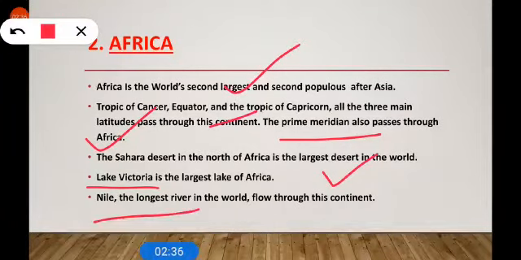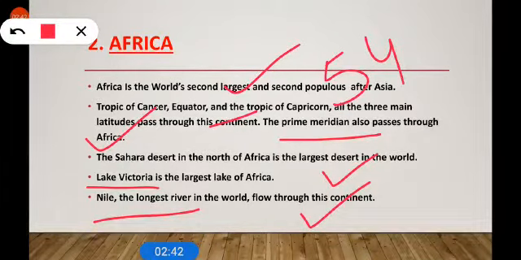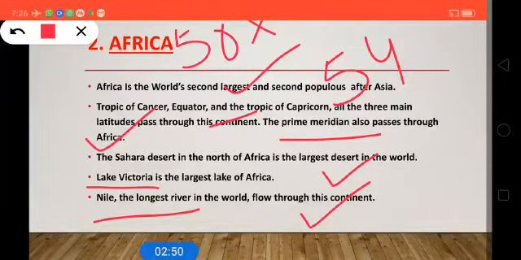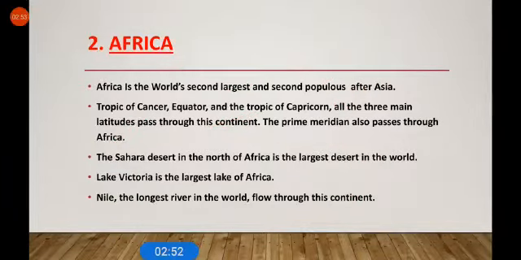The Nile, the longest river in the world, flows through this continent, and it includes 54 countries, like Egypt, Algeria, Kenya, Ghana and so on. You know that 50% of the world's diamonds come from Africa.